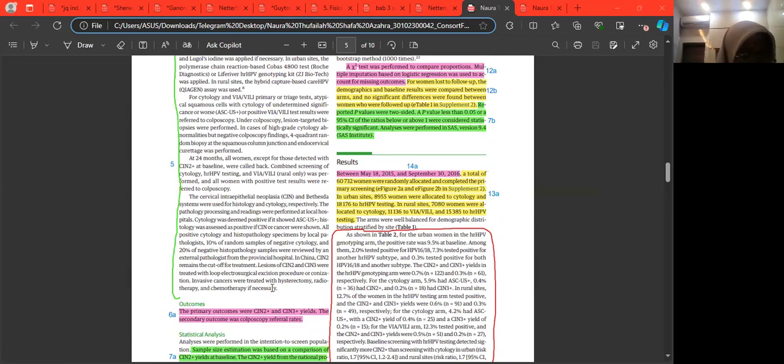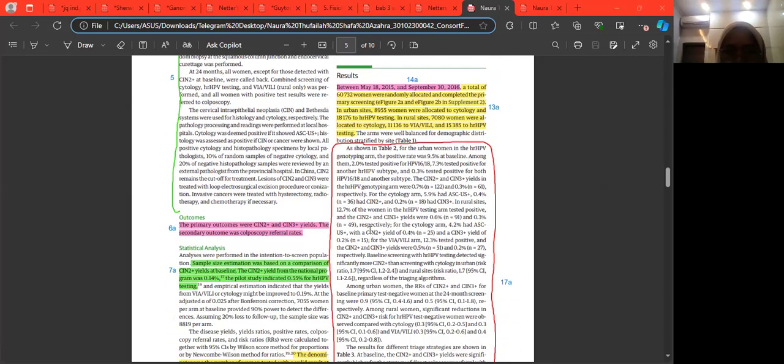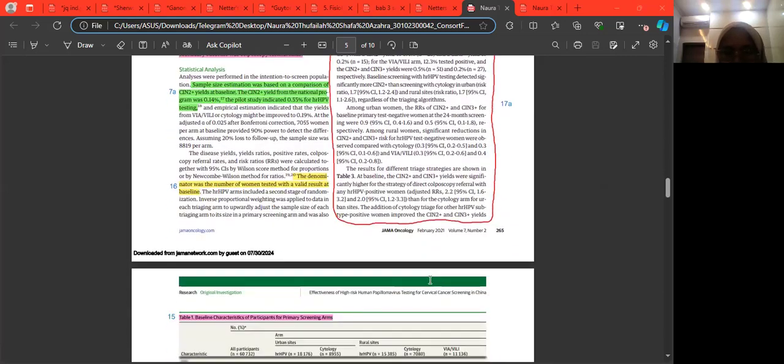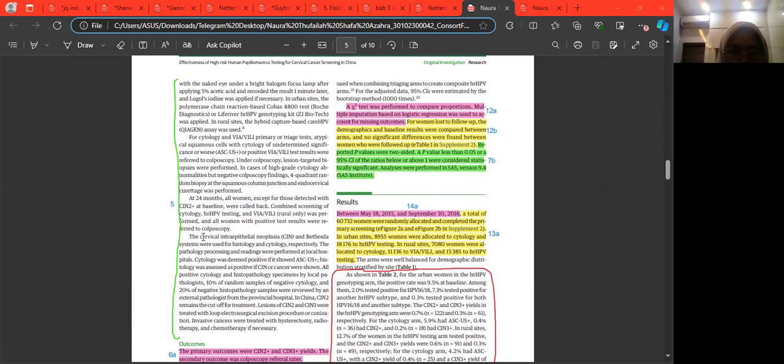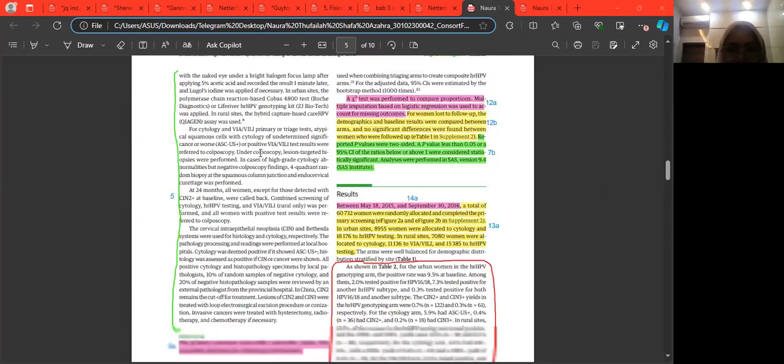Women who test positive for HPV were randomized into cytology triage, VIA/VILI triage rural only, or direct colposcopy arms. Number 5, done.